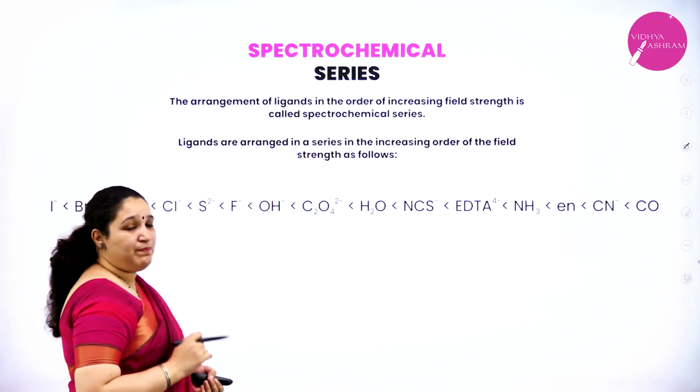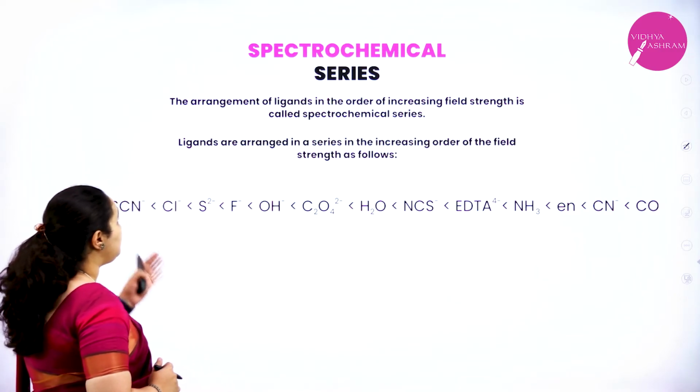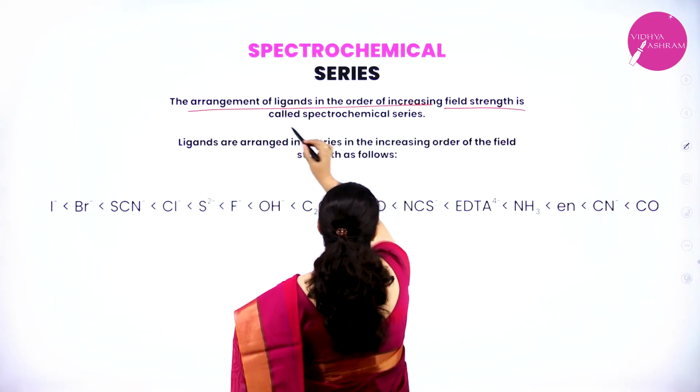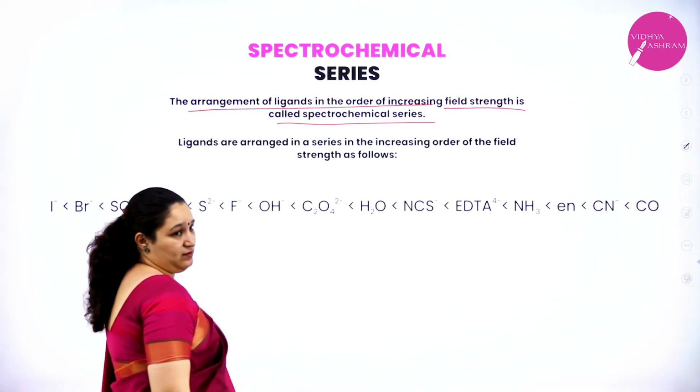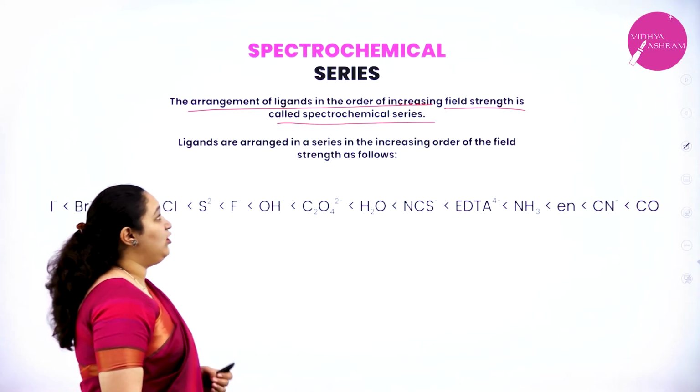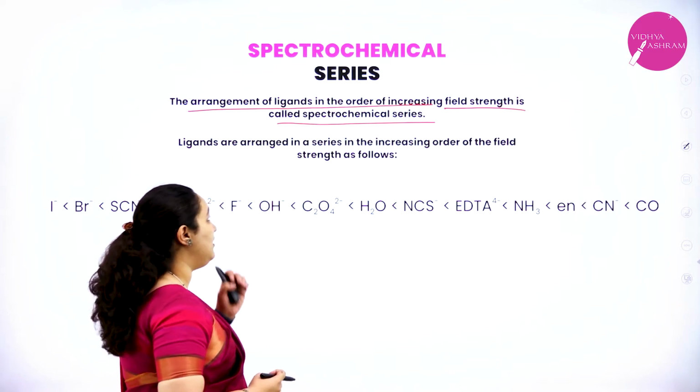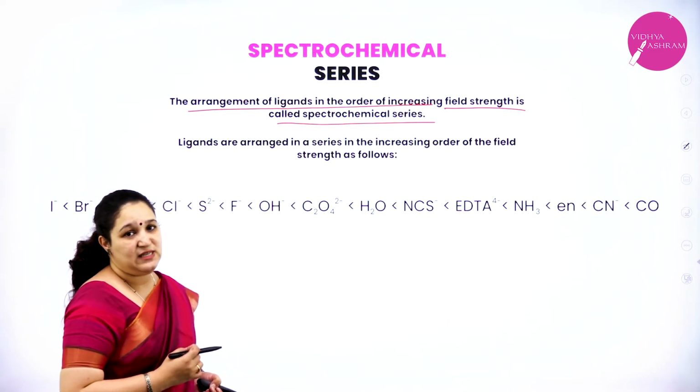What do you mean by spectrochemical series? The arrangement of ligands in order of their increasing field strength. What is it? The arrangement of ligands in the order of increasing field strength is called the spectrochemical series.